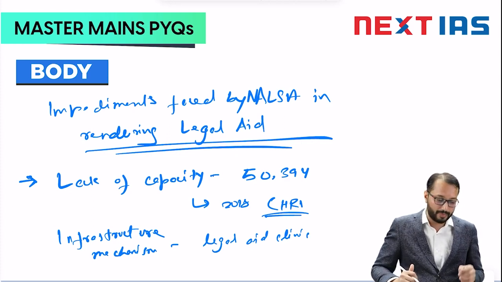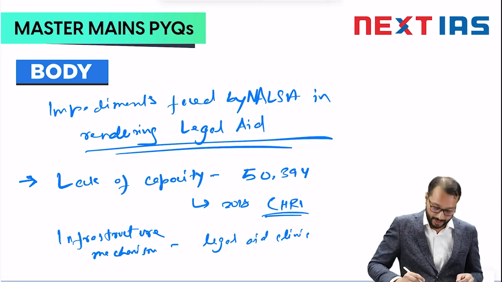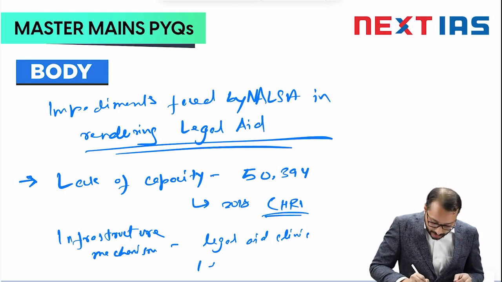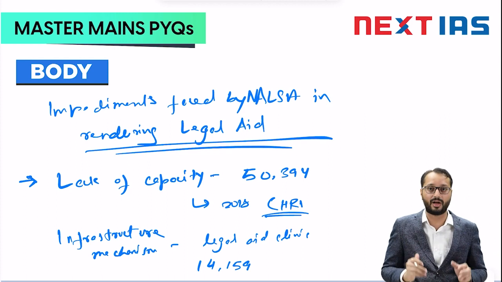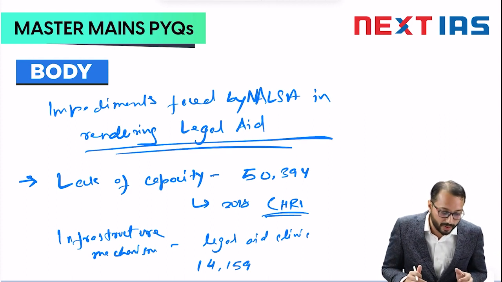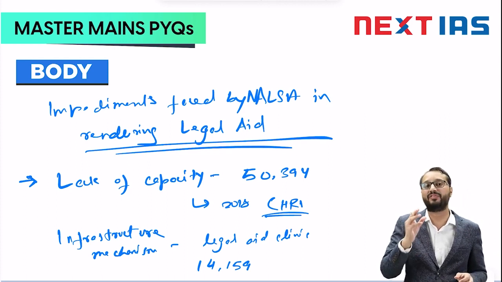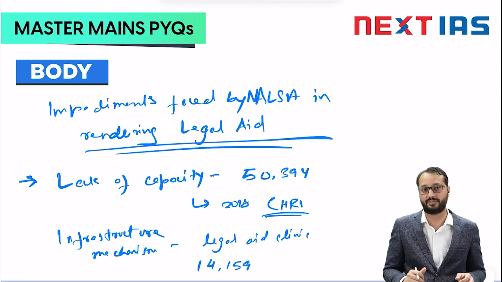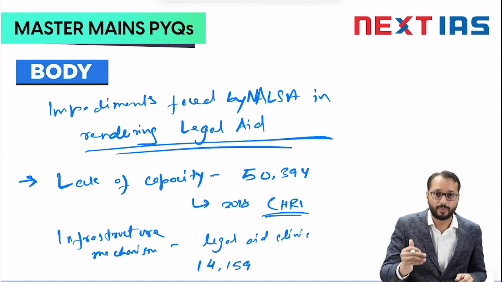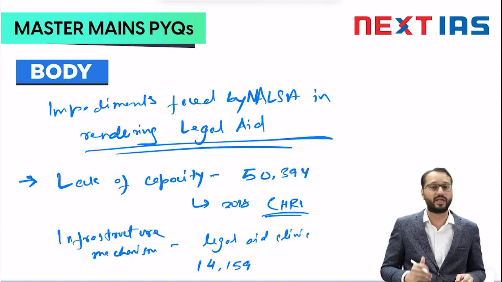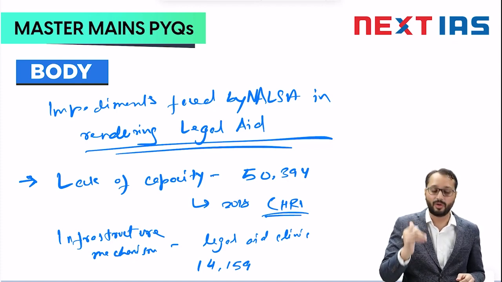Now, the problem is that as of 2020, there are only 14,159 such clinics operational. Now, if you average that out, it translates to 1 clinic for every 42 cluster of villages, which is not enough to meet the requirements of the population, right? So they are not having enough outreach.